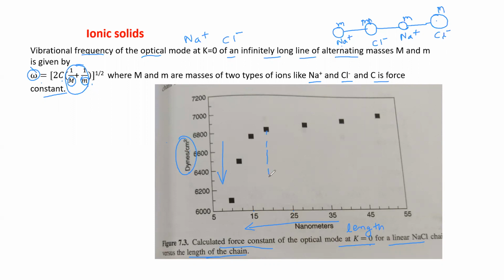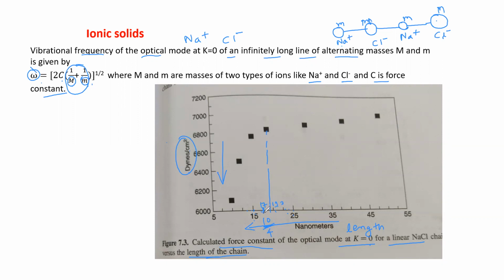Right? Again, there is some value of length of the chain here above 15 and below 25. This is that point, almost between 16 and 17. How many divisions? 1, 2, 3 and 4. Only 4 divisions are there. So 10 nanometer, from 15 to 25, is divided into 4 parts.